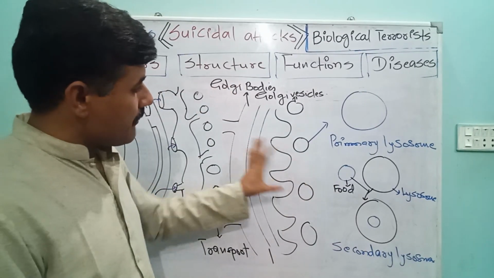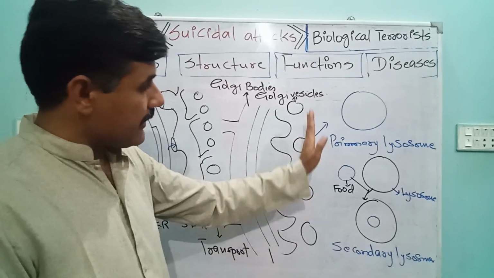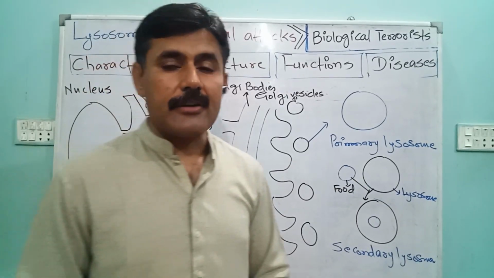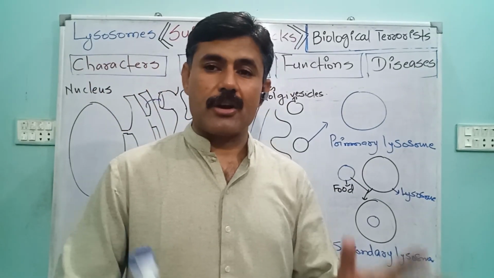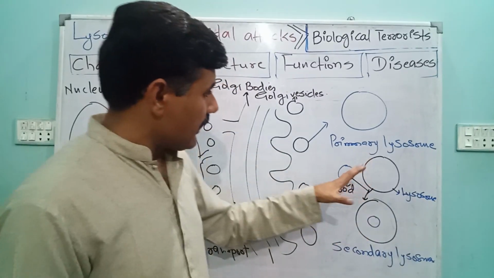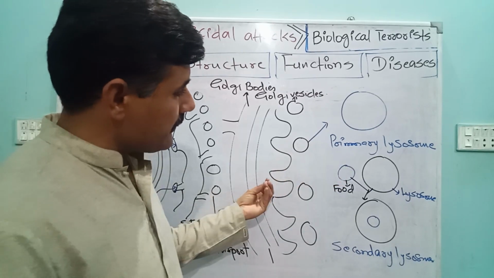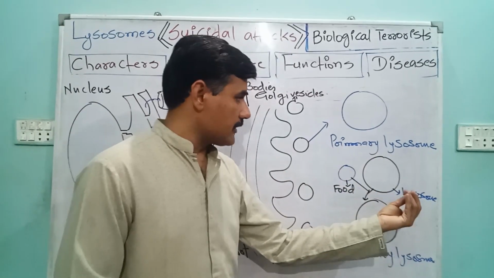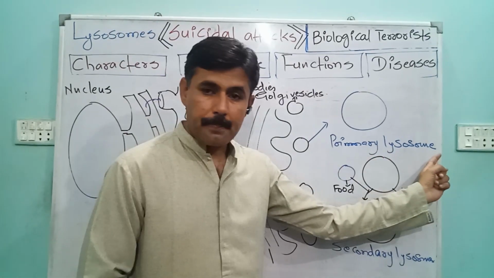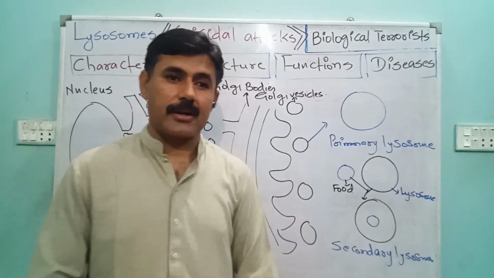Initially, a vesicle that's coming out of a Golgi body into the cytoplasm is just a primary structure. It contains enzymes, but it's not functional. When it's not functional, we say it's an inactive structure, and this inactive structure is the primary structure of lysosome. It's called a primary lysosome. Initially, primary lysosomes are formed.